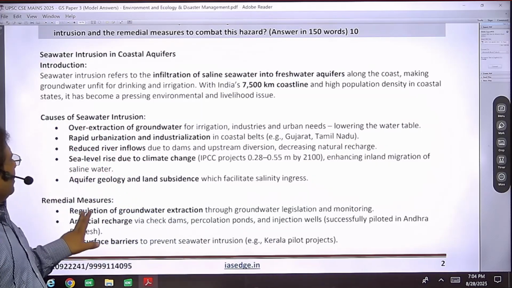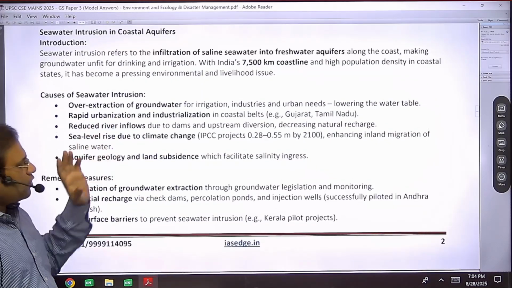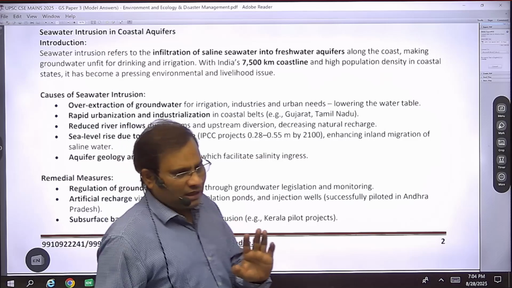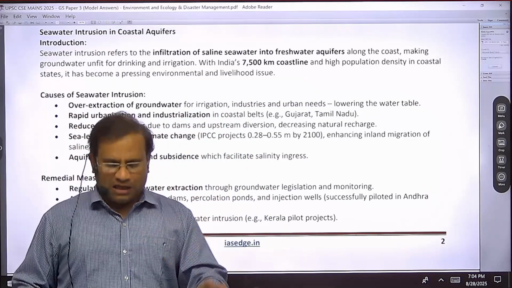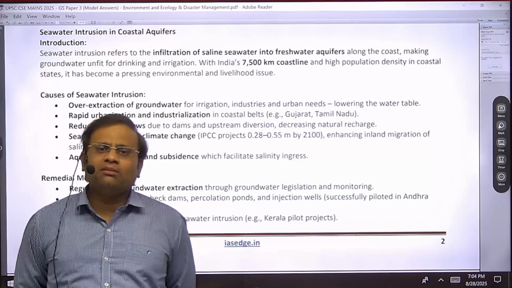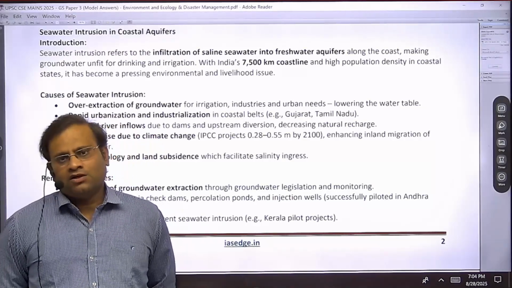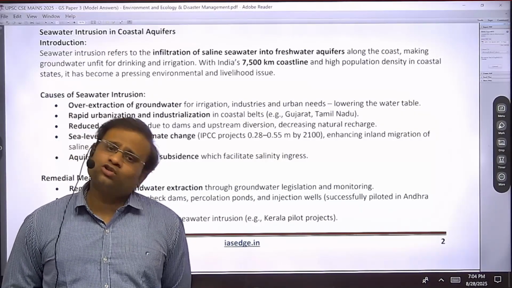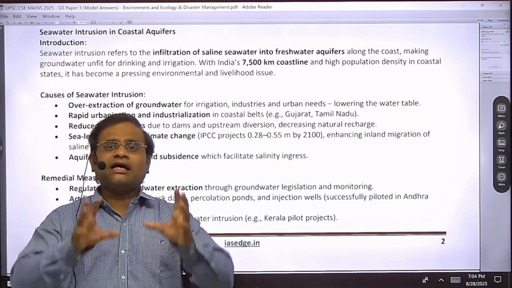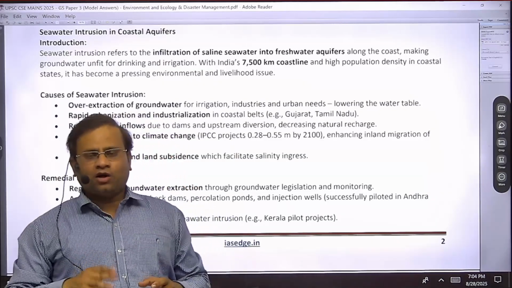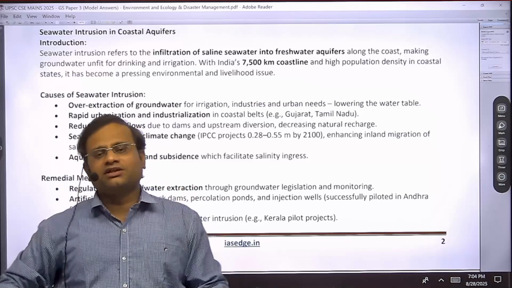Okay. Similarly, reduced river inflows. So what has been done over here? A very good example is the Mithi river. Mumbai is actually situated on the mouth of this Mithi river. But practically this river is almost lost in Mumbai. So what is done to this river? There is an encroachment over the catchment land of this river.